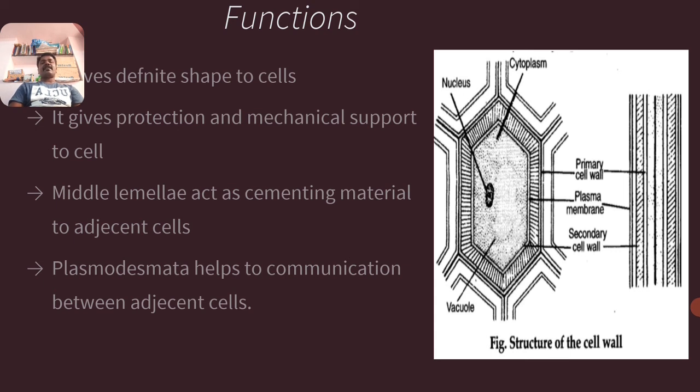The plasmodesmata helps communication between the two adjacent cells. Where the plasmodesmata is present, there is no lignification, hence there is a formation of a pore. So whenever osmosis and diffusion take place between the two adjacent cells with the help of the plasmodesmata, because it has tiny pores between the two adjacent cells, there is movement of water from one cell to another, or to the neighboring cells. These are the functions of the cell wall.